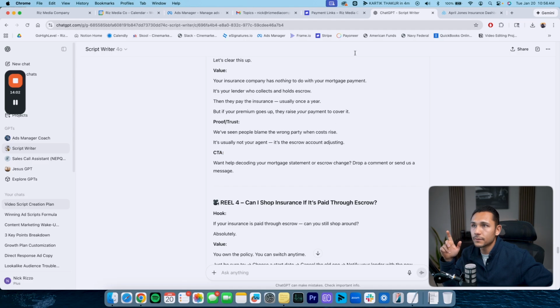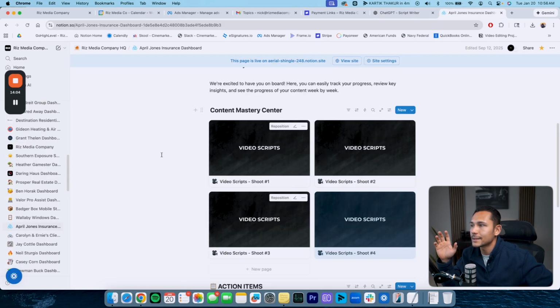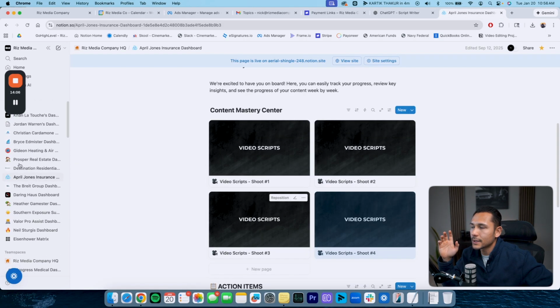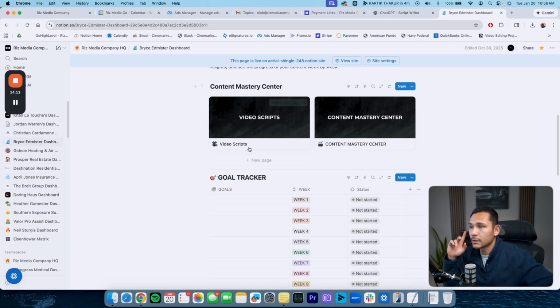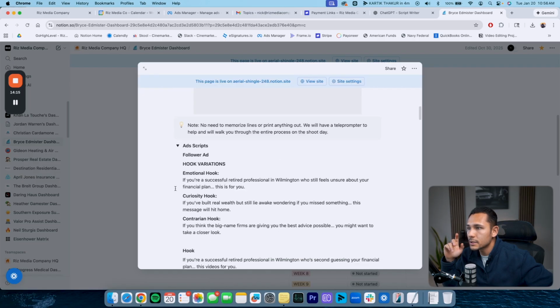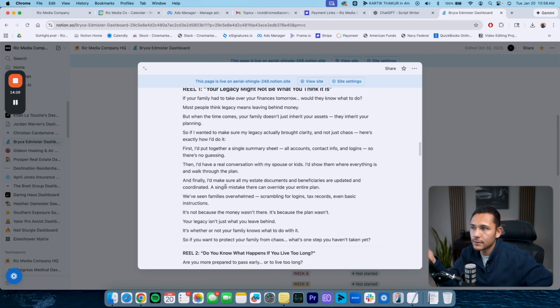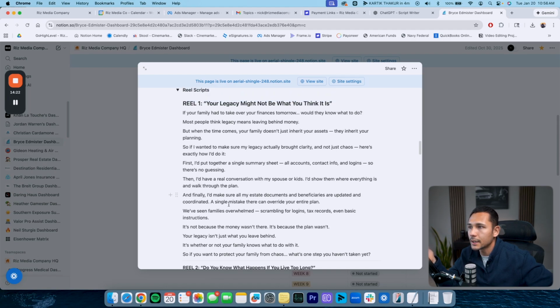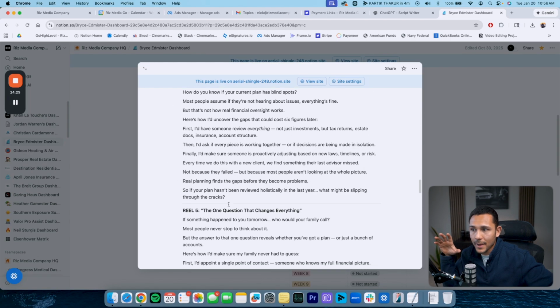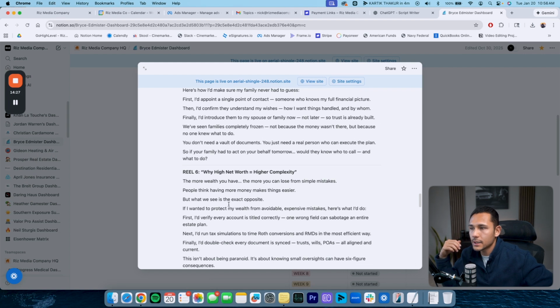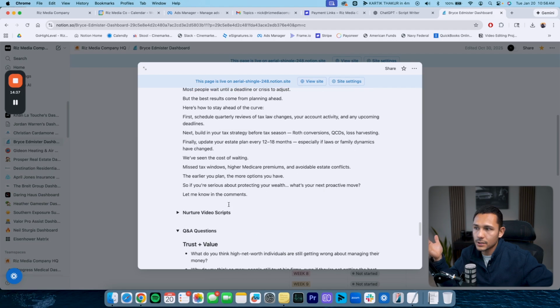But what I want to actually do is refer to one of our previous scripts that we've done recently and see how the framework has maybe gotten different or improved since we've created this formula. So let's go to the video scripts here for another client, and I want to look and see what the previous framework looks like. As you can see, there's already a whole lot more going on here when it comes to the scripting. And this just goes back to the point of having to refine and understand what to look for when you're developing these scripts, to make sure that they are on par and on the level that you want them to be at in terms of the actual knowledge and information that you're providing.